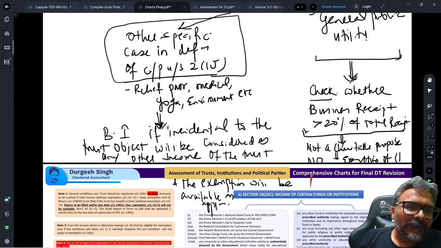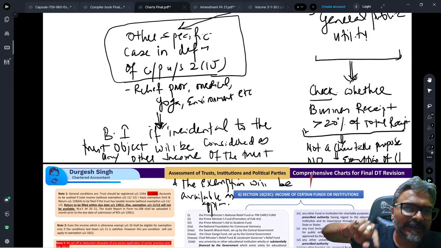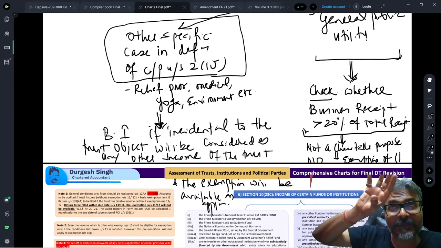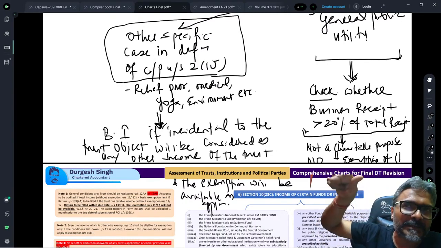So just be very careful about only this part, students. What I've made a reference to here is: if it is a trust, just read the question carefully. Don't do it blindly. In fact, that's a problem of the trust taxation question. Students really do a blind job. So here you should be careful. Write the first line carefully. What is the trust object?